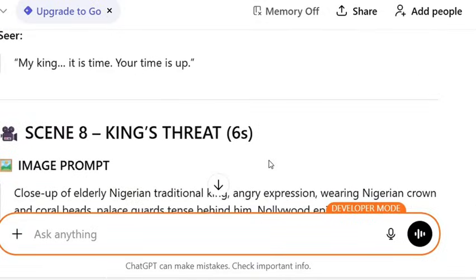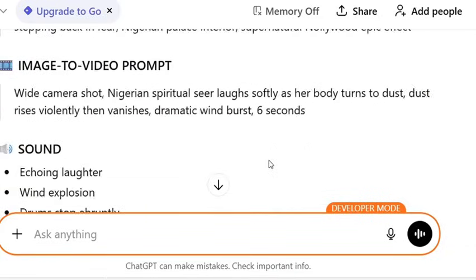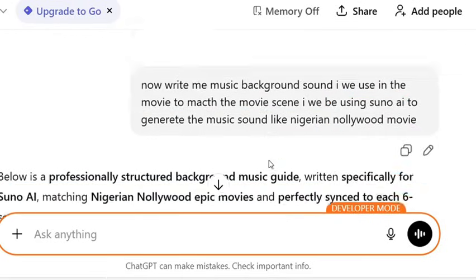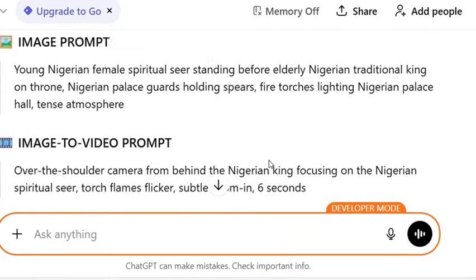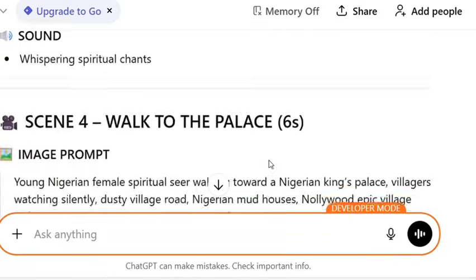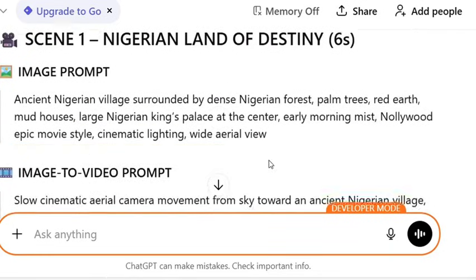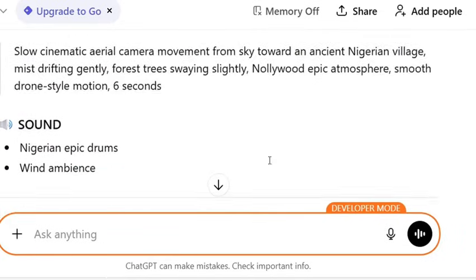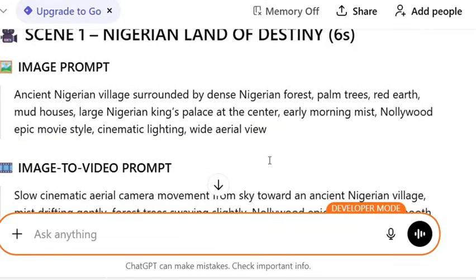I like the prompt. So the next thing I did was to head over to this new AI tool. I use this AI tool to generate my image. So make sure you pay attention very well, because a lot of you don't watch videos to the end. You watch a little and you forward the video, and at the end of the day you don't get everything done right. So this is our first image prompt. As you can see, image prompt here, video prompt here, and the sound. Everything comes with the script, with the video scene.